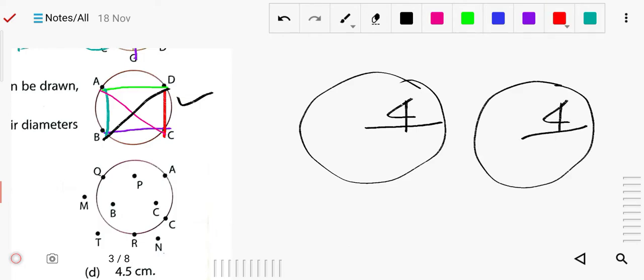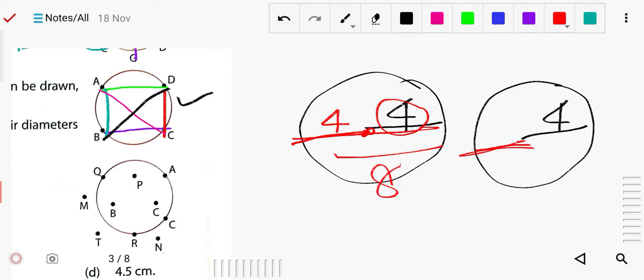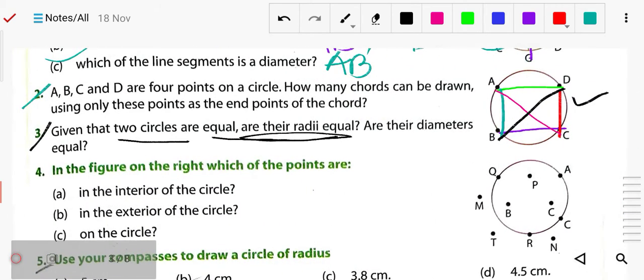So diameter means what? You will have to extend it here. So this 4 is here, and the same distance from here to here is also 4. So diameter will be 8. And in the other circle also the same thing will happen. So 8, 8. So both have the same diameter.